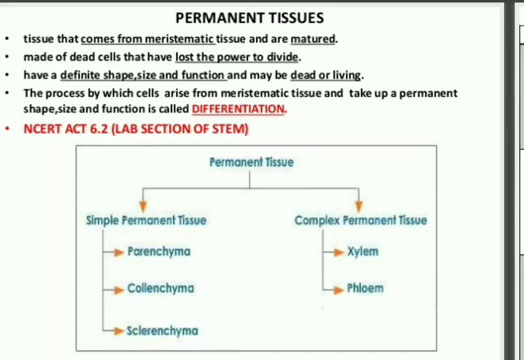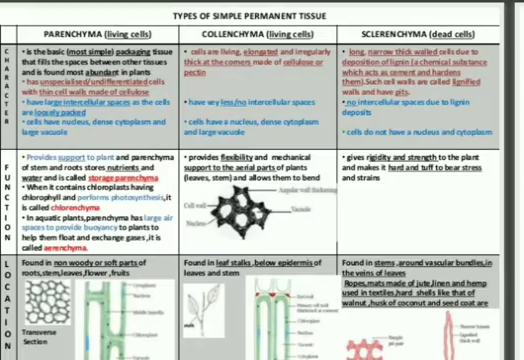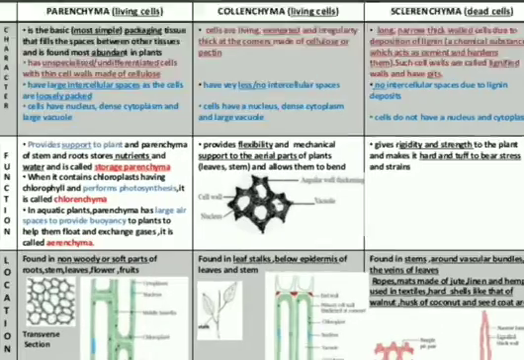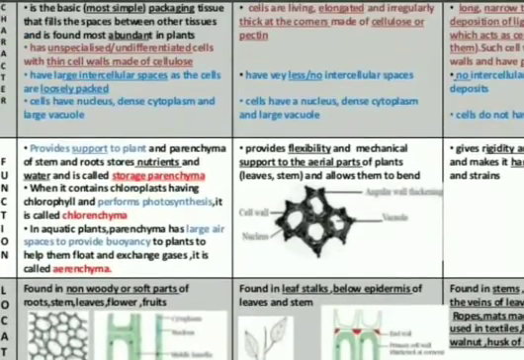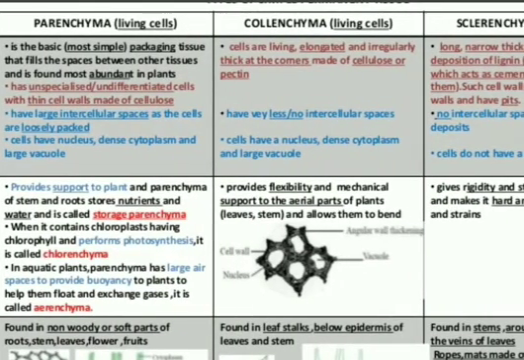There are two types: simple permanent tissue and complex permanent tissue. In simple permanent tissue, we have parenchyma, collenchyma and sclerenchyma. You can see here the difference between all these three is given on the basis of their packaging tissues.